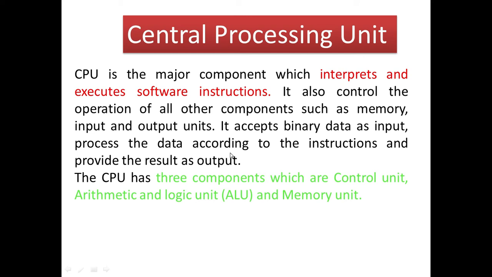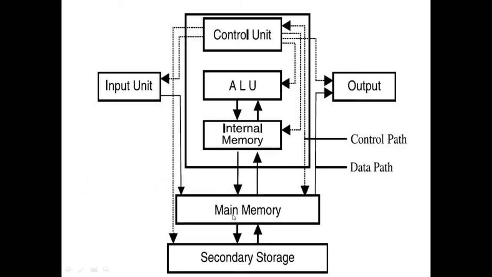So, the CPU has 3 components. What are they? Control unit, arithmetic and logic unit, and memory unit. The 3 components: CU, ALU and memory. You see the diagram? Control unit, ALU, we simply say internal memory. So, simply we say it is the CPU. Okay.